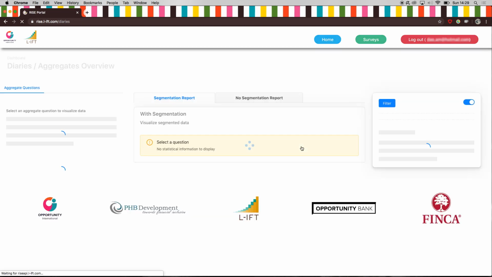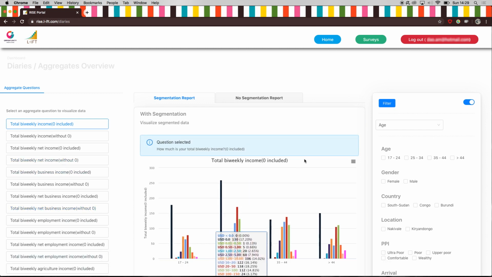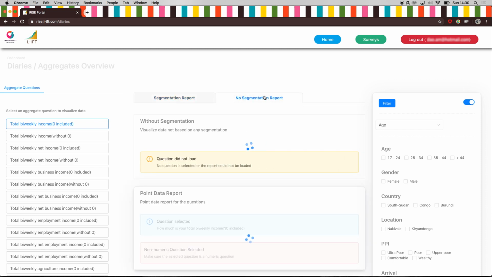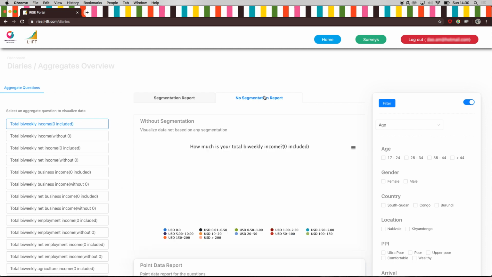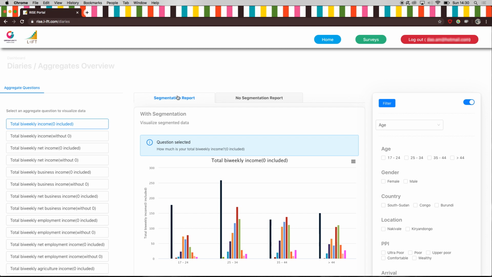Like in the intake and baseline surveys, all the questions asked are on the left side of the screen. If you want to see the global results, taking all the respondents into account, click on No Segmentation Report. And if you want to examine the results per country, gender, age group, etc., click on Segmentation Report. And on the right side of the screen, under Filter, select the parameters you're interested in. However, in diaries, you have more advanced search possibilities as you can choose several parameters at the same time.